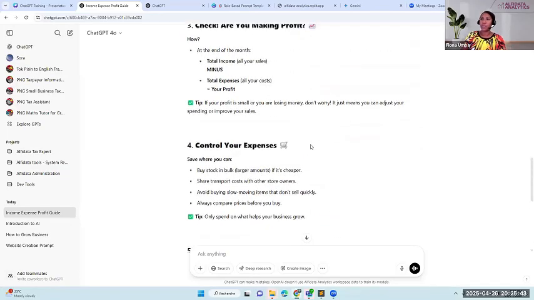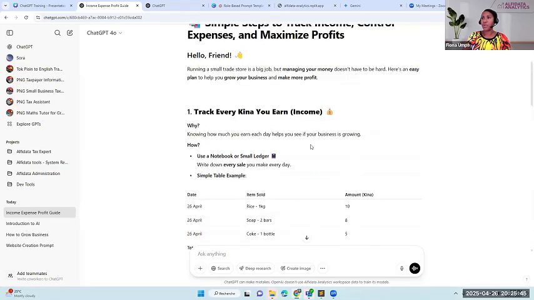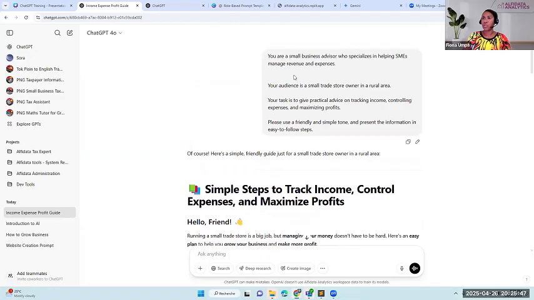Okay, so this is an example of how you can use roles. So now when we put this text here, you are a small business advisor. What it's going to do when we use roles is that it's going to be specific to that particular domain.